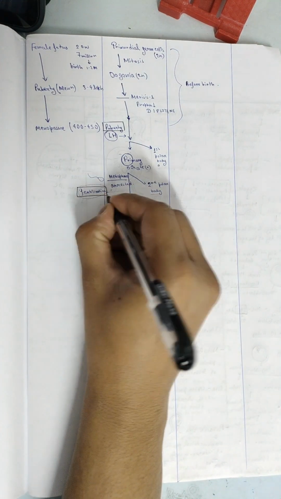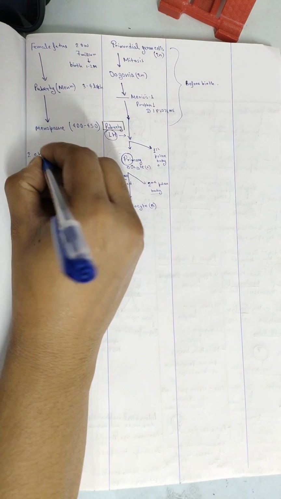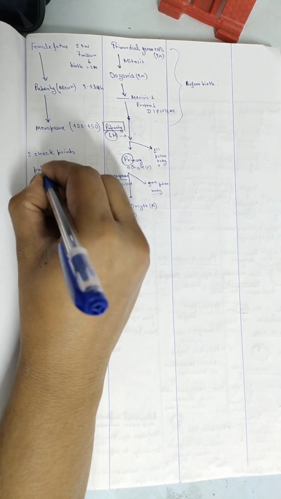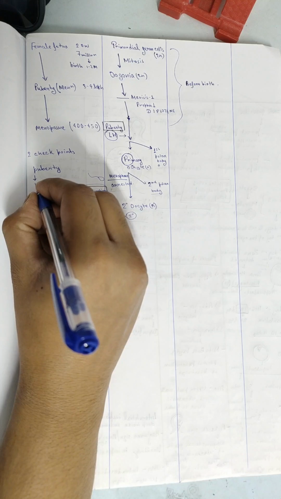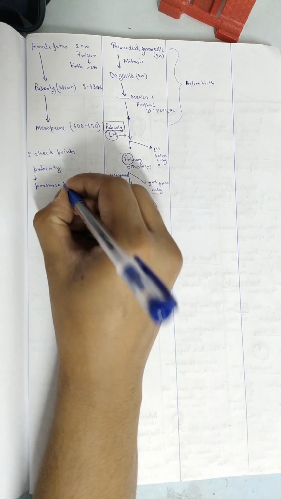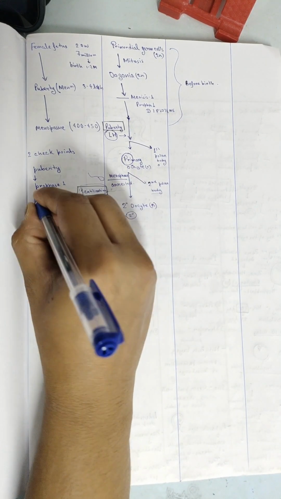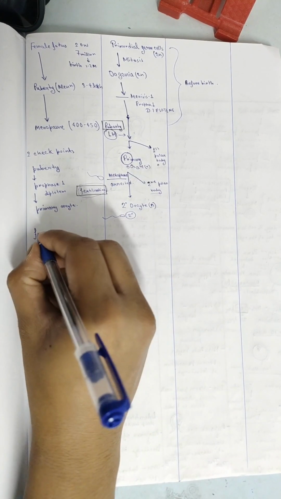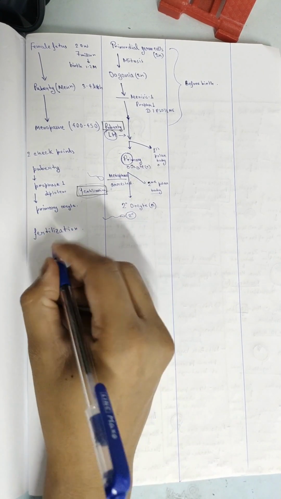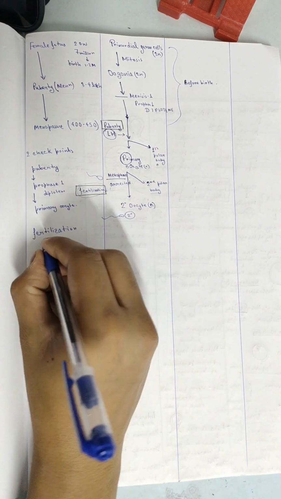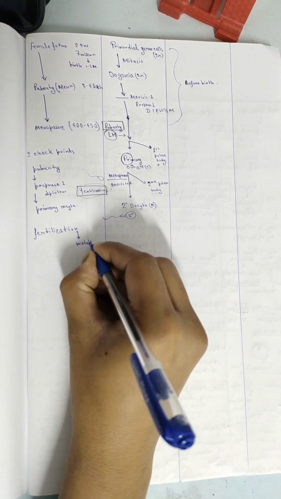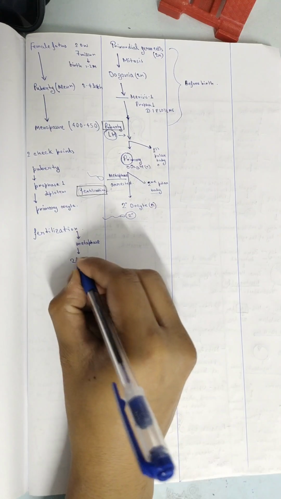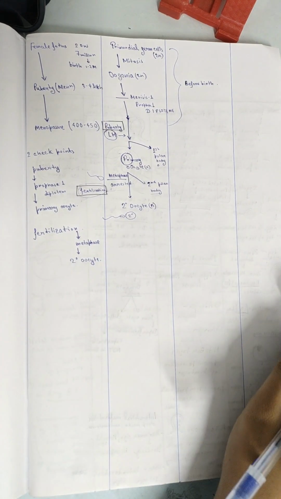So there are two checkpoints: one at puberty and the other at fertilization. At puberty, it is arrested in prophase 1 diplotene stage, and after lifting the arrest it forms the primary oocyte. The other one is fertilization. It lifts the arrest of metaphase in meiosis 2 and forms the secondary oocyte.